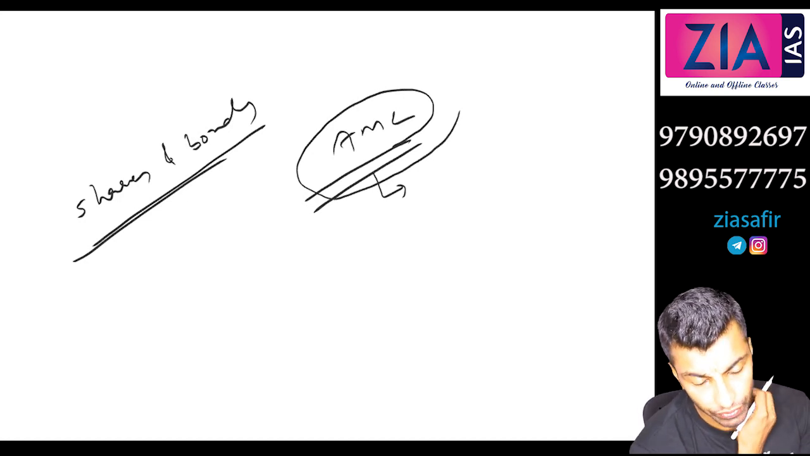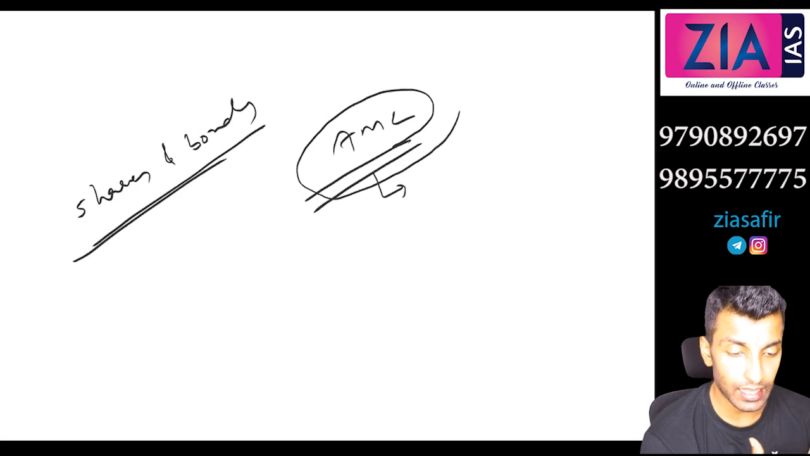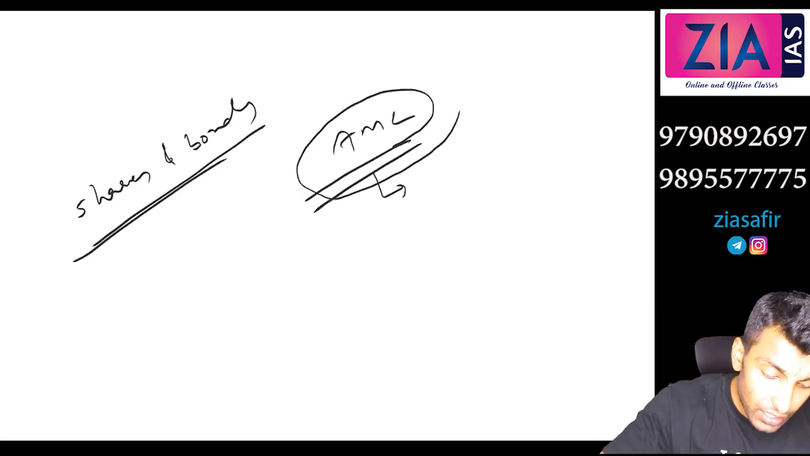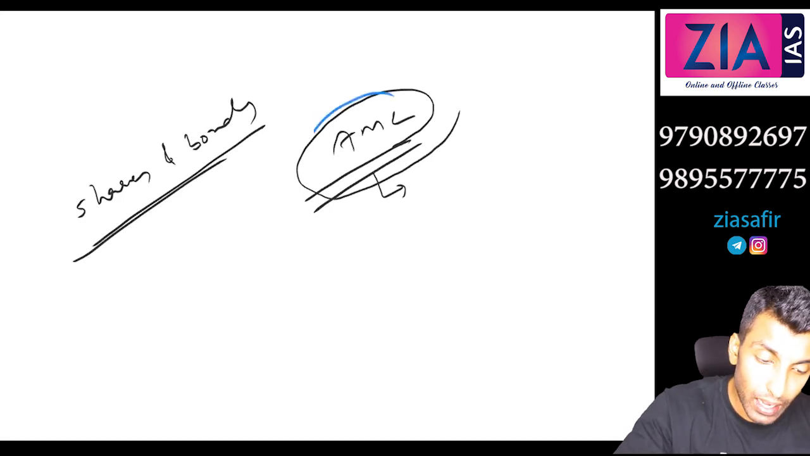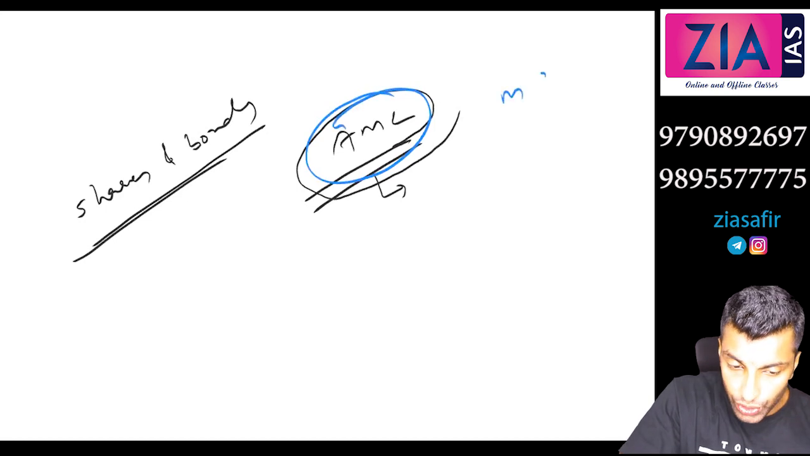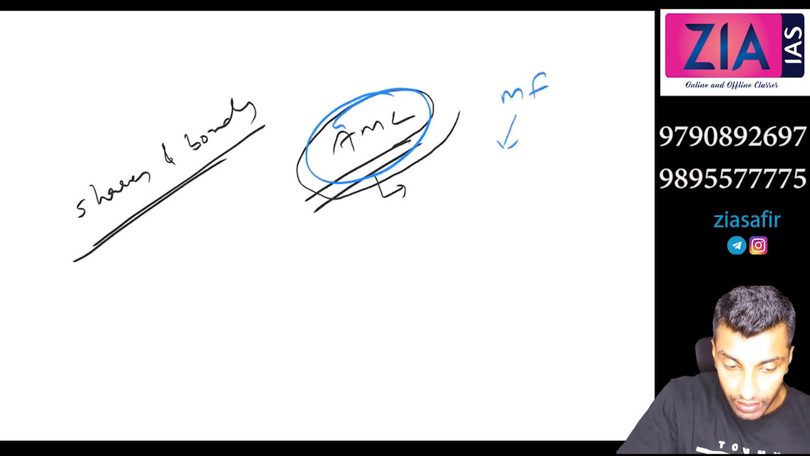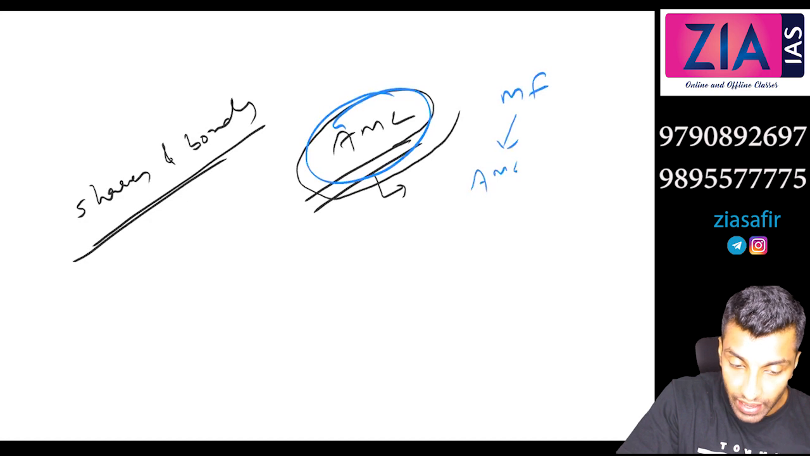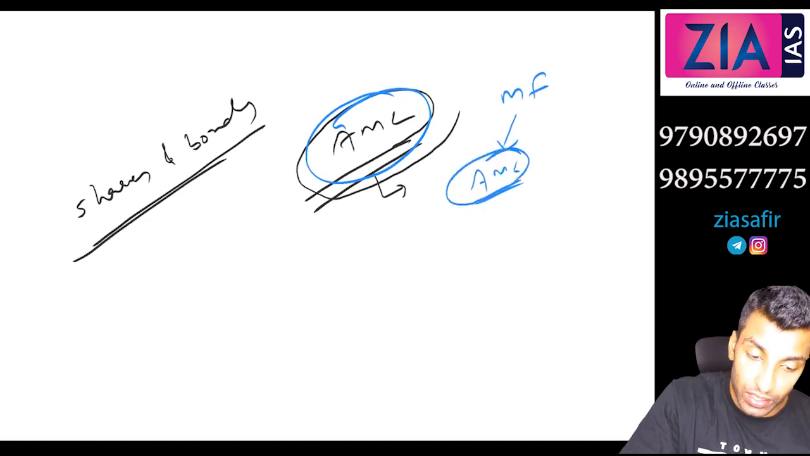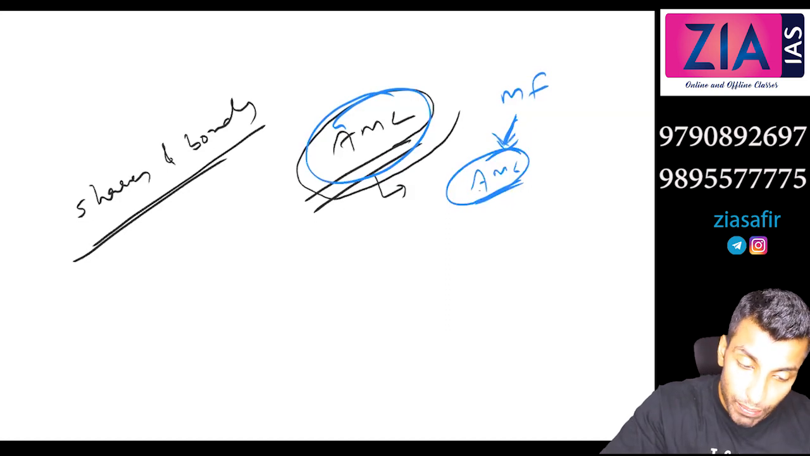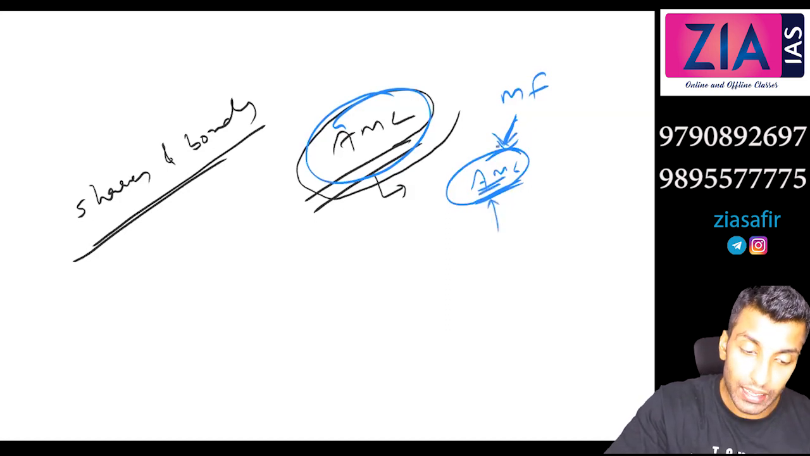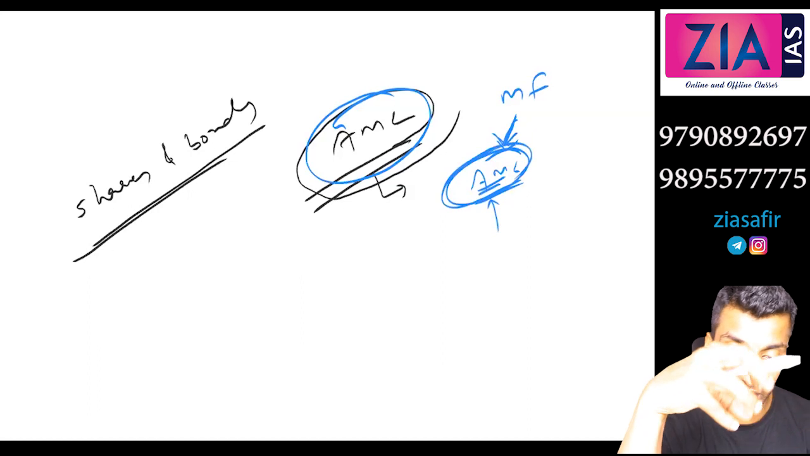Different mutual funds have their separate AMCs. AMC is not a separate company. It is within the mutual fund. There is a wing, that is what you mean by AMC. They are the asset management company. What are the assets of the mutual fund? It is the shares and bonds, right? The shares and bonds are managed by the asset management company. That is a wing within the mutual fund.